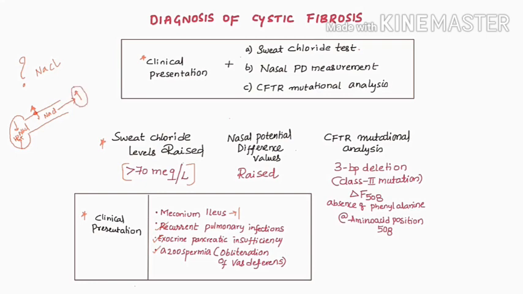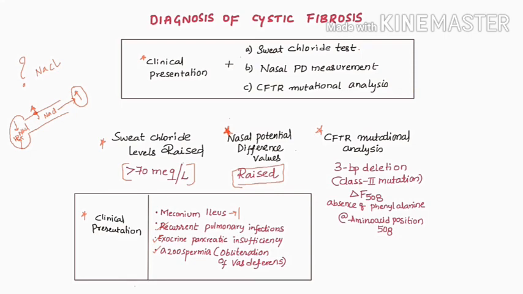Next is transepithelial nasal potential difference values. They are characteristic of respiratory epithelium effect, and the values are raised when it comes to cystic fibrosis. Last but very important is CFTR mutational analysis.